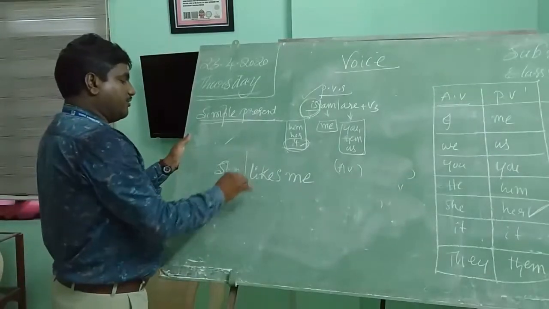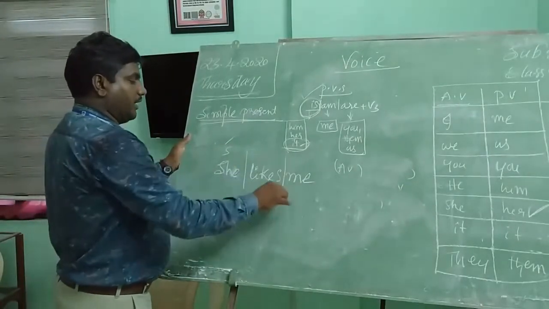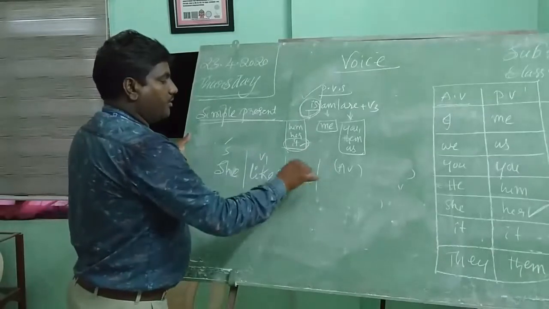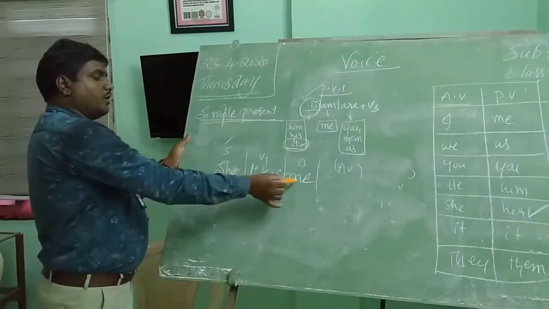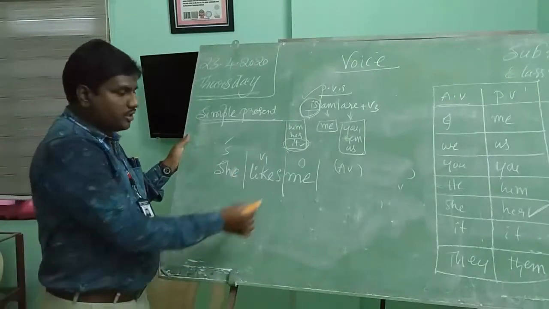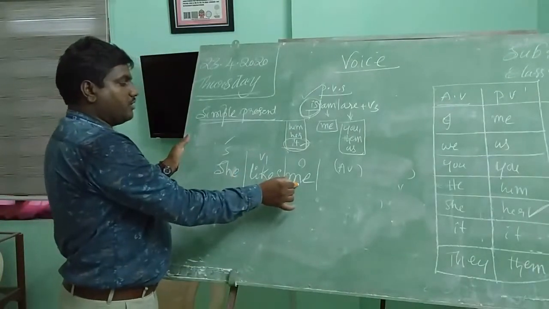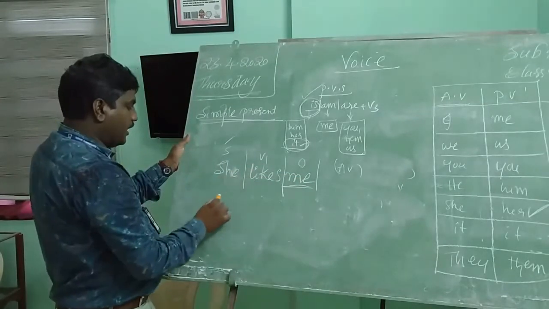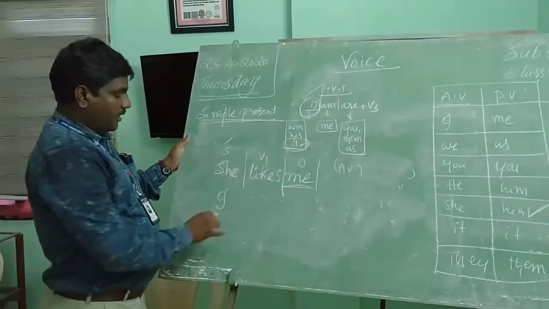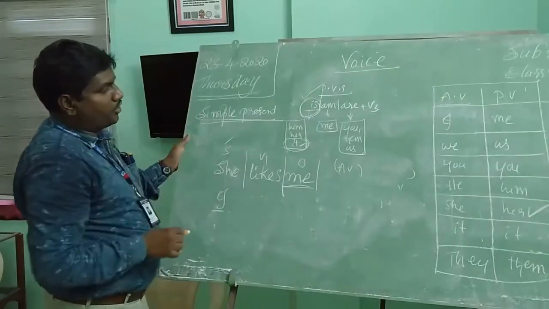She is the subject, likes is V1, and me is the object. So let us apply the rules. Rule number 1, object changes into subject. What is the object here? Me. If "me" comes in subject place, it becomes "I."